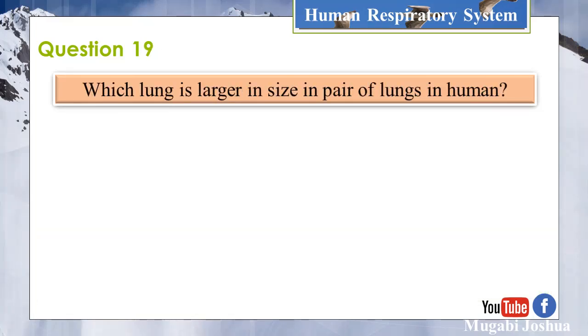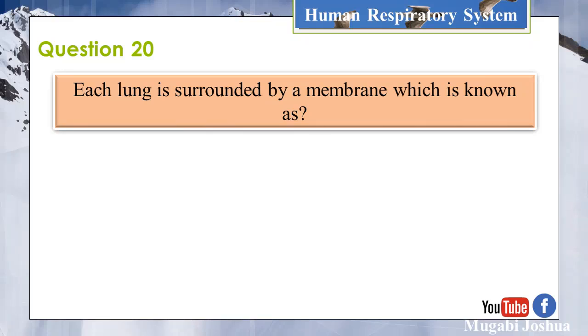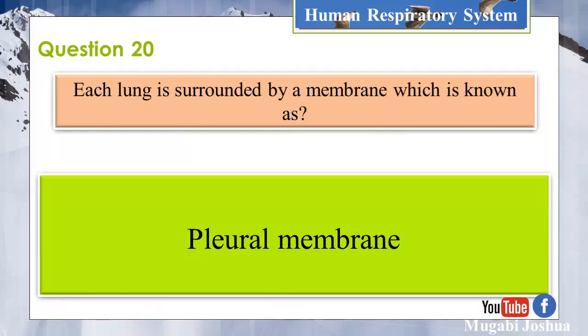Which lung is larger in size in pair of lungs in human? Right lung. Question 20. Which lung is surrounded by a membrane which is known as pleural membrane?